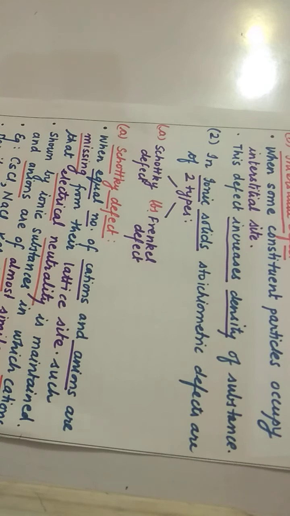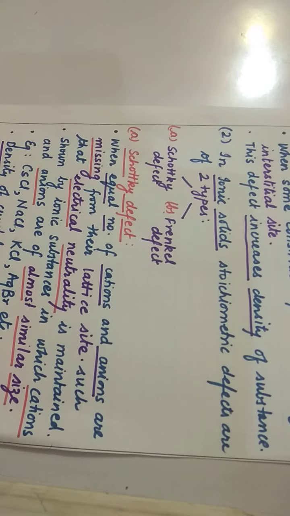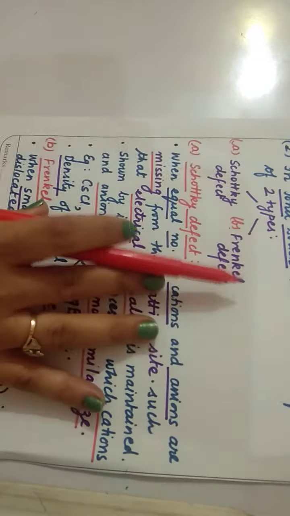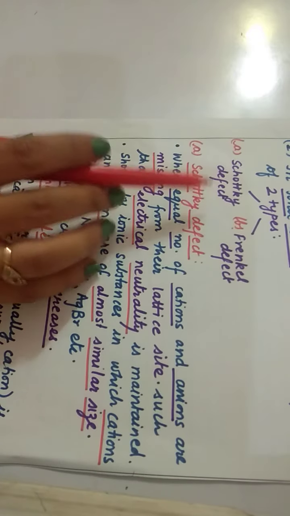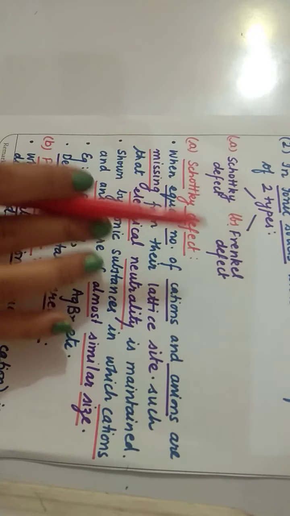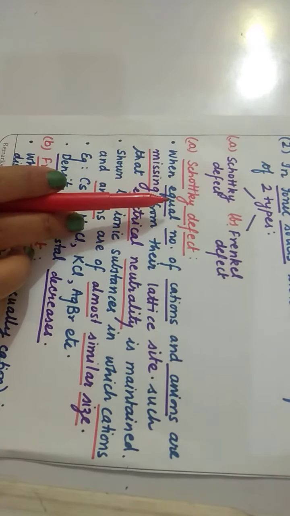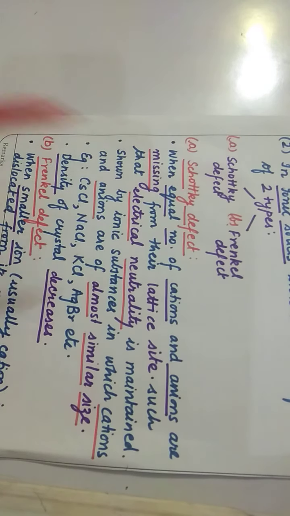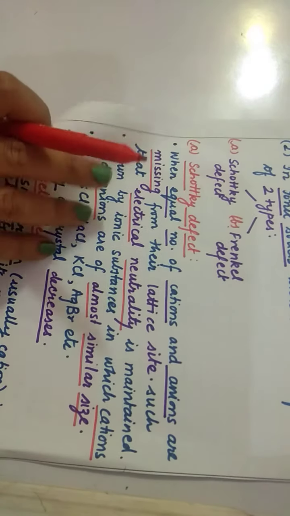Now in ionic solids, stoichiometric defects are of two types. We have done non-ionic, which was of two types, vacancy and interstitial defect. Now in ionic solids, stoichiometric defects are of two types, very important: Schottky and Frenkel defect. So firstly we will study Schottky defect.